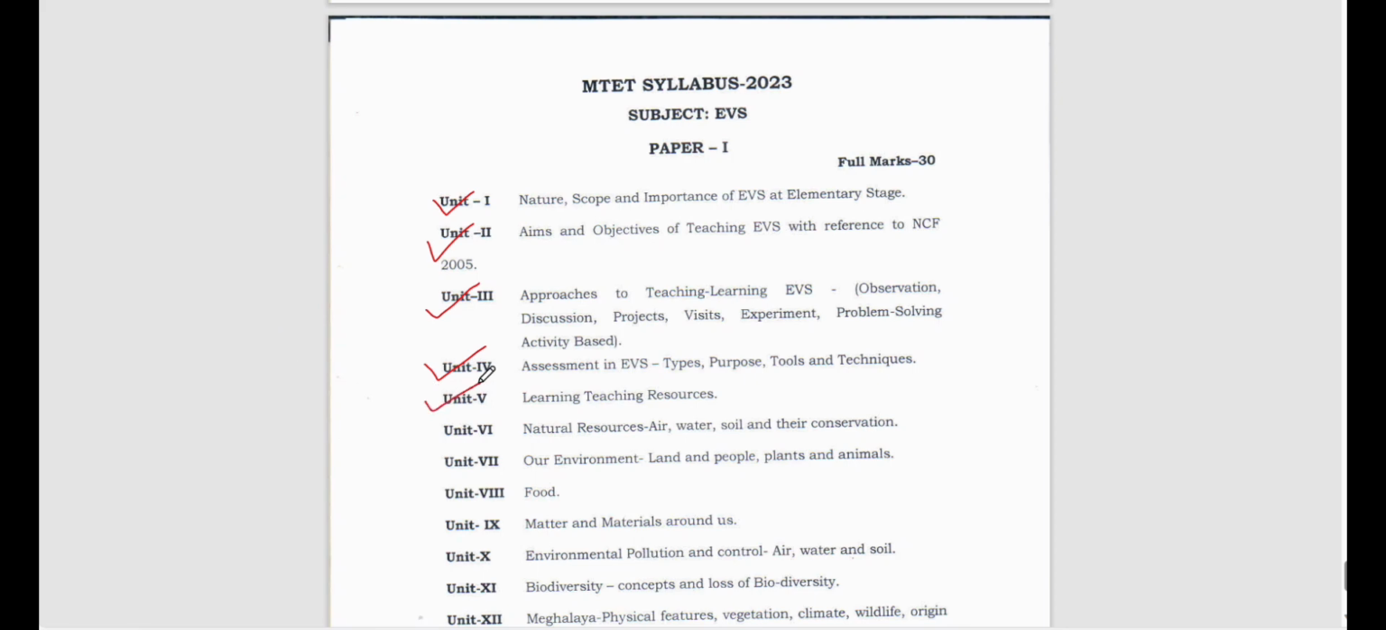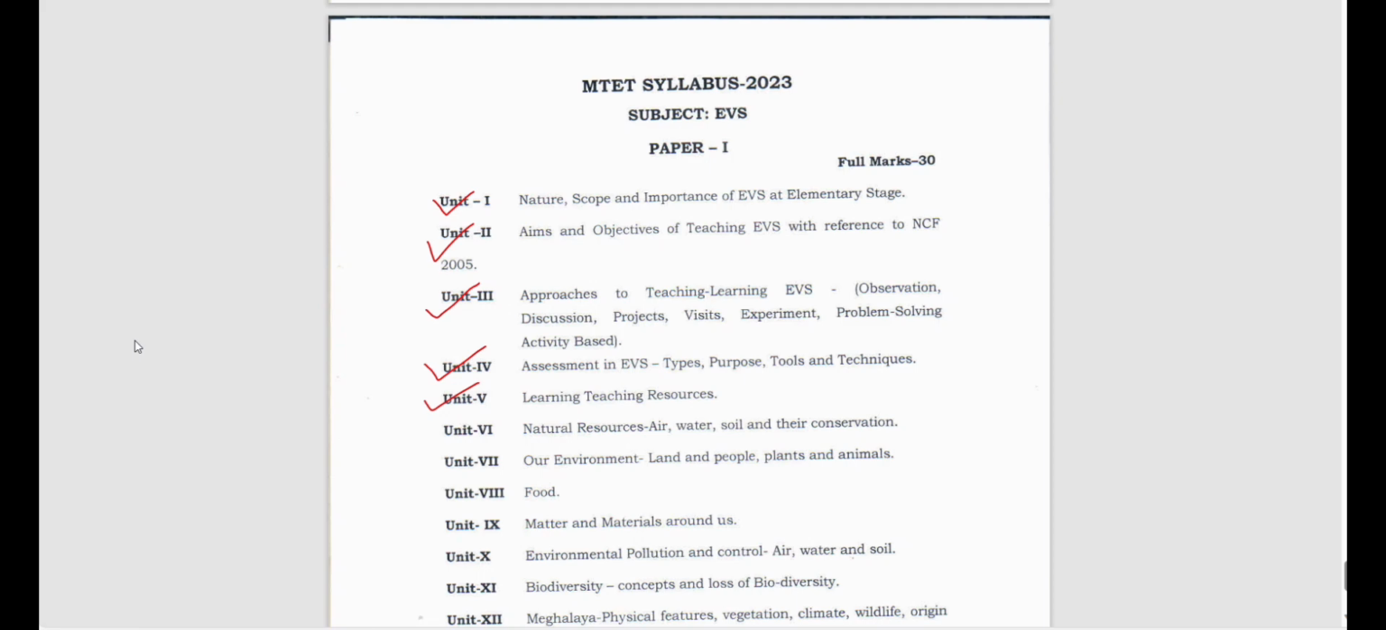Let's go to the next one, that is unit 5. What does unit 5 speak about? Learning, teaching, resources. So what are the different types of resources we are using in order to learn environmental studies, or in order to teach environmental studies? What are the different resources we are using? So those things we have to know, right?